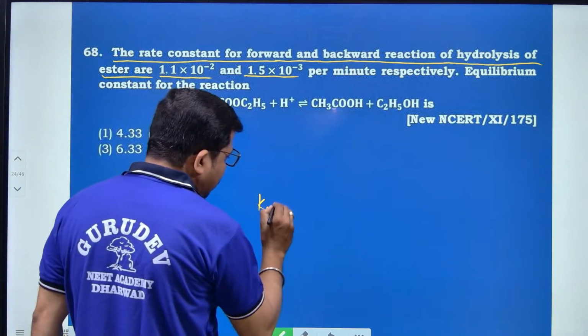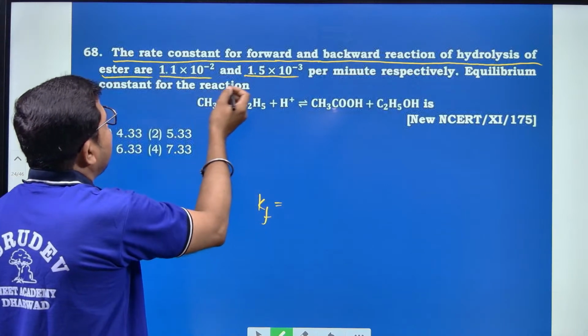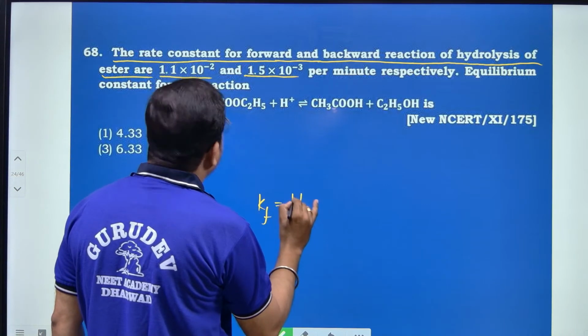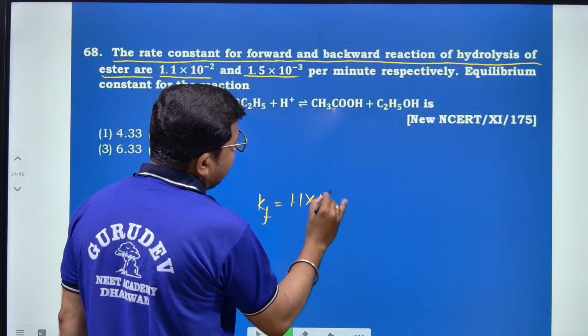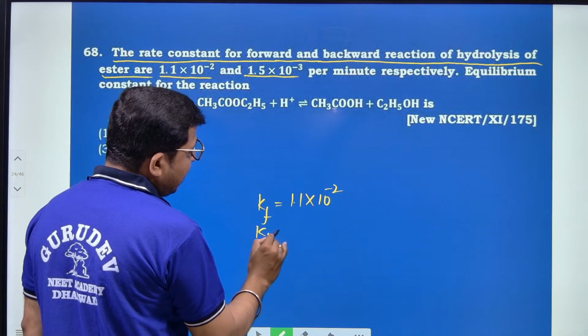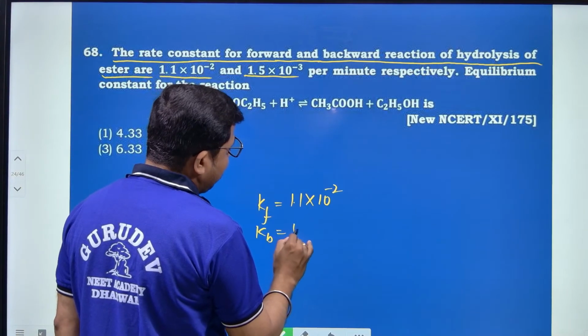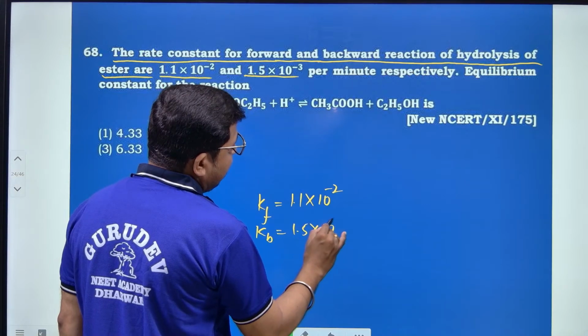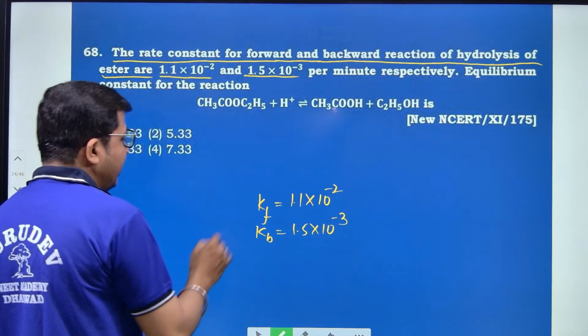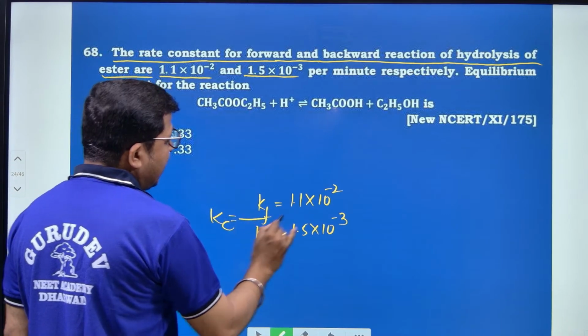Kf is the forward reaction, 1.1 into 10 to the power minus 2, and Kb is the rate constant of the backward reaction, 1.5 into 10 to the power minus 3. We are going to find out Kc.